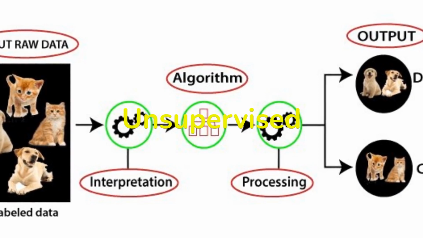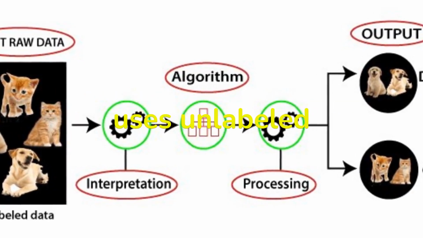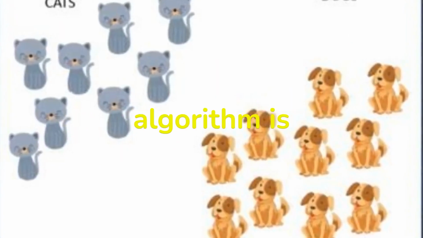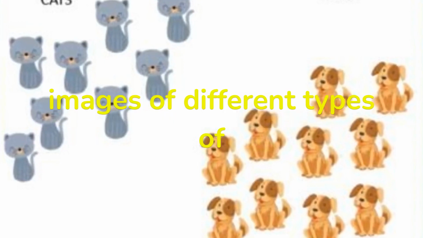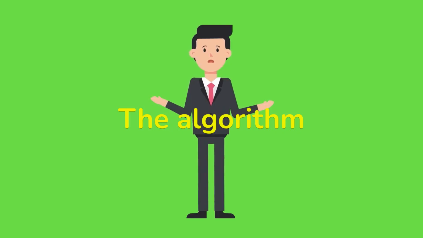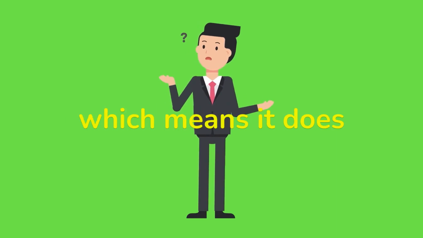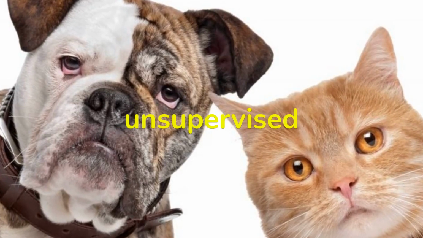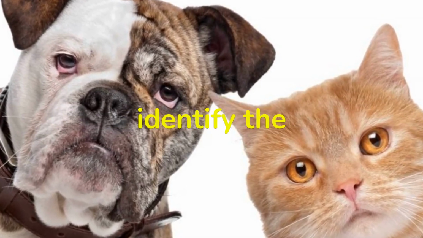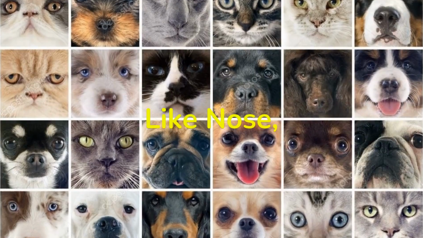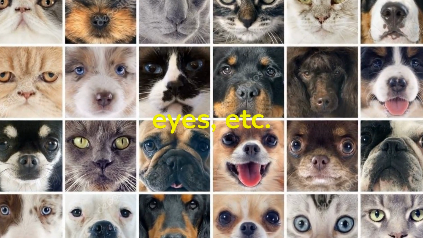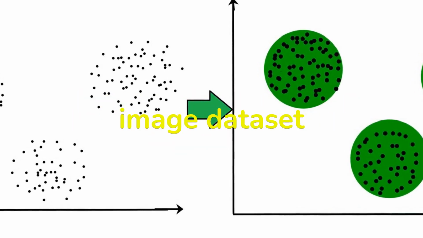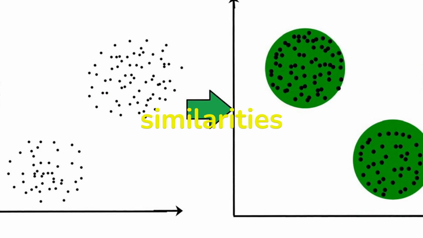Second is the unsupervised learning, which is a type of machine learning that uses unlabeled data to train machines. Suppose the unsupervised learning algorithm is given an input dataset containing images of different types of cats and dogs. The algorithm is never trained upon the given dataset, which means it does not have any idea about the features of the dataset. The task of the unsupervised learning algorithm is to identify the image features on their own, like nose, shape, size, eyes, etc. Unsupervised learning algorithm will perform this task by clustering the image dataset into groups according to similarities between images.